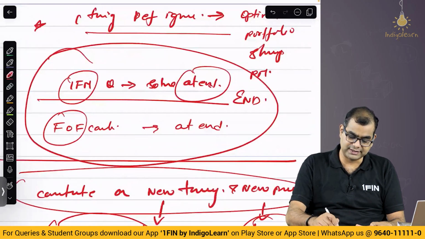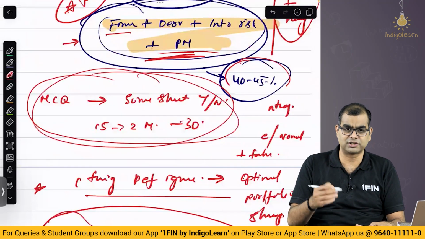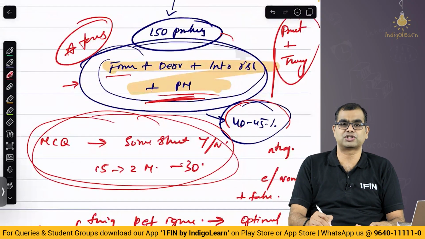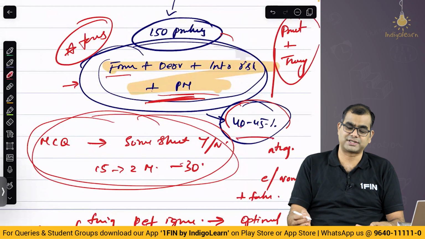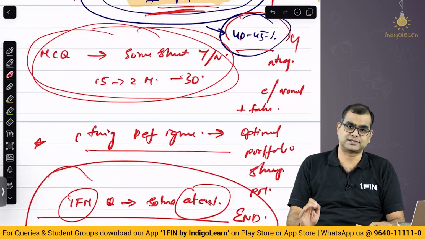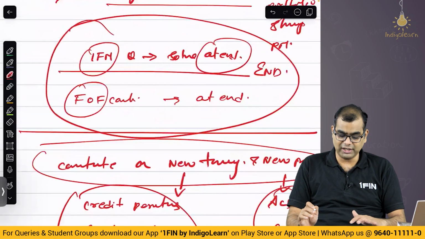This is how you should prepare. These are the topics that you should focus on first, because it is 40-45%. If it's a 5-day plan, first 2 days focus on this. Next 2 days focus on other topics. If it's a 10-day plan, first 4 days focus on this and next 6 days focus on other stuff. So this is broadly the plan that I have.